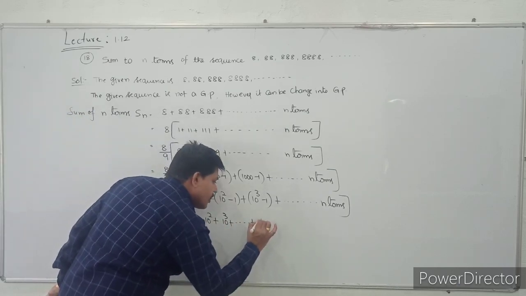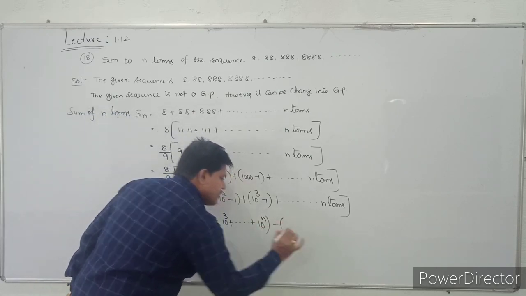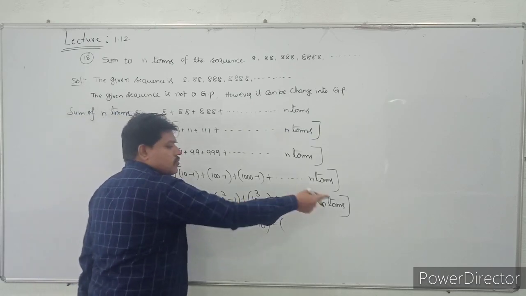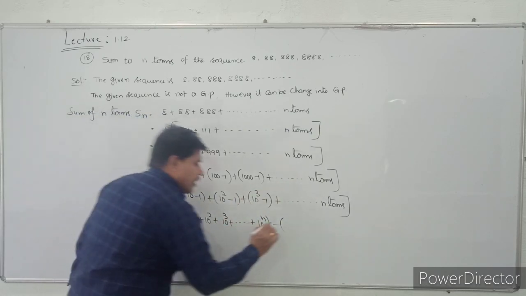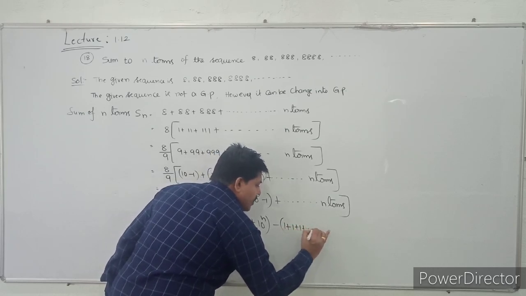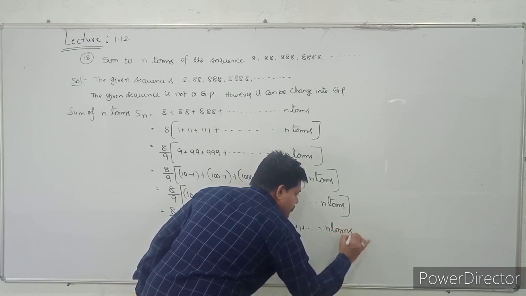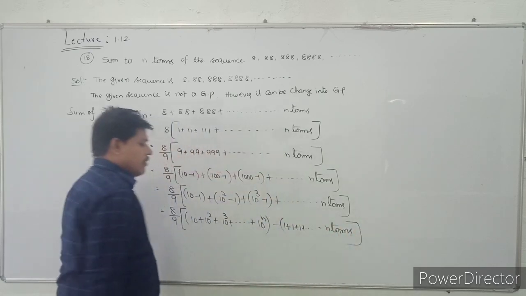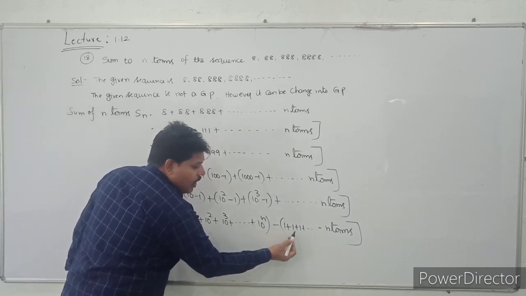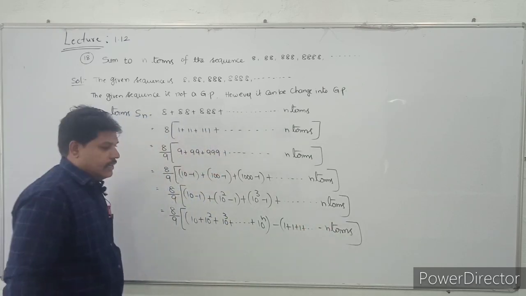The nth term will become 10 power n. Then minus 1 from each term, so I take minus 1 common, and it becomes 1 plus 1 plus and so on. How many terms? n terms. n ones are there.